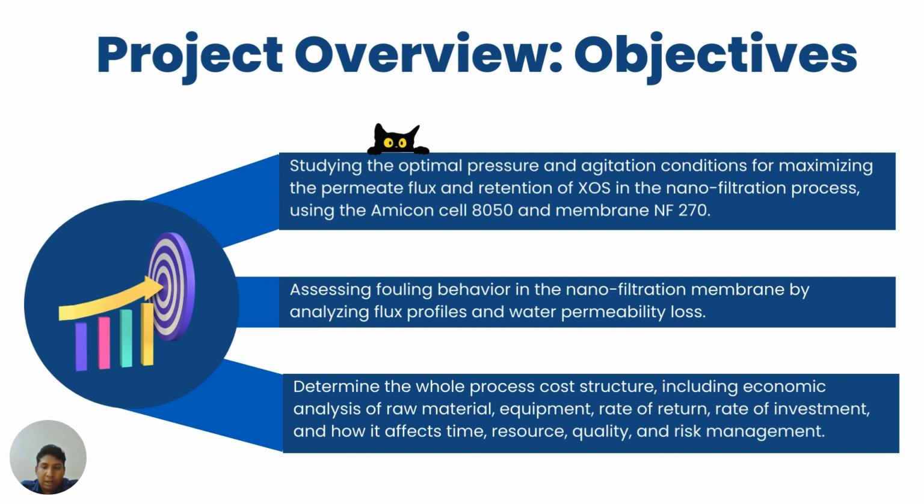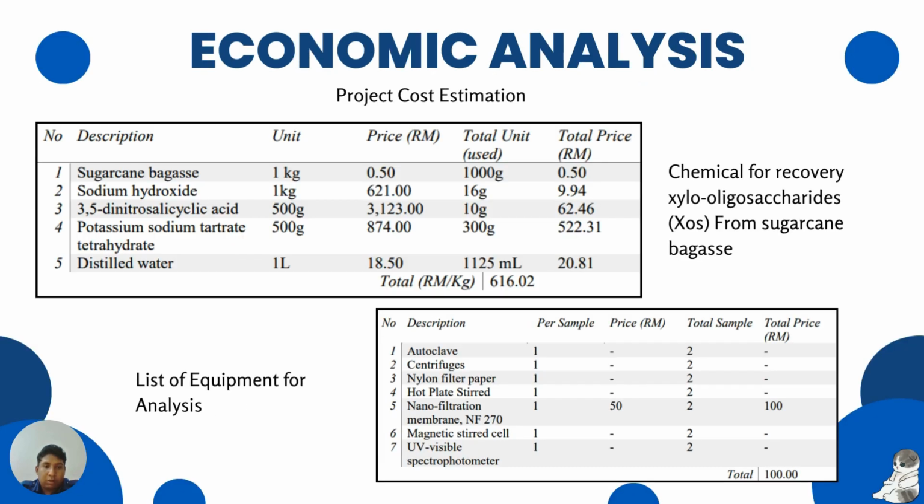Second, the URP project analyzes flow profile and water permeability loss to determine nanofiltration membrane fouling. And for our mini project, we analyze the process cost structure, including raw material, equipment, rate of return, sources, quality and risk management. So this is our economic analysis, which is the project cost estimation.